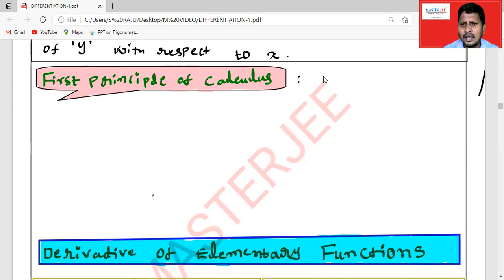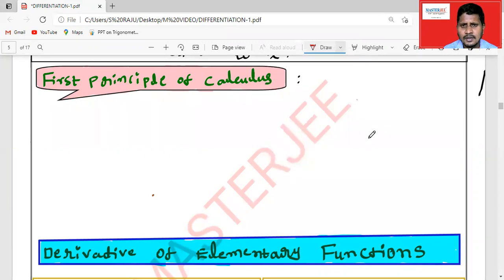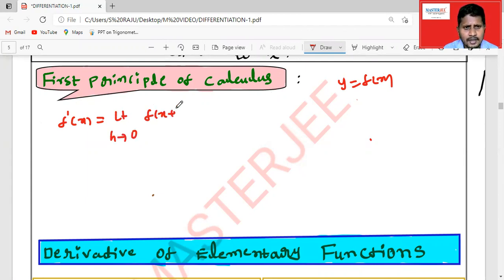The derivative of the function y equals f of x, by the first principle of calculus, means the derivative of f of x with respect to x, which can be denoted by f dash of x. This is equal to limit h tends to 0, f of x plus h minus f of x, by h.